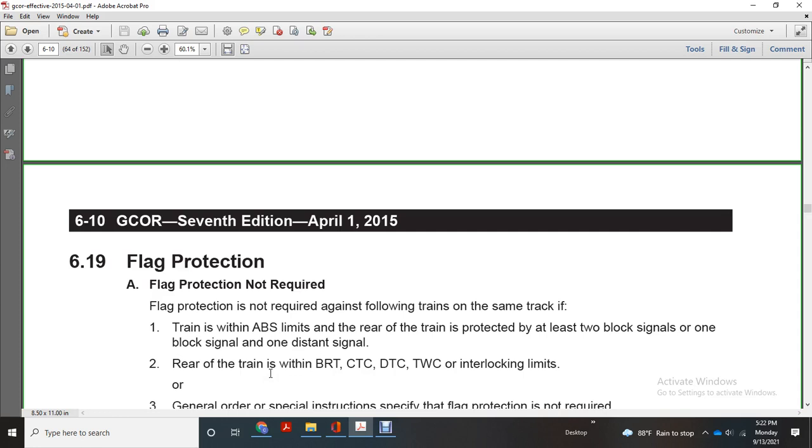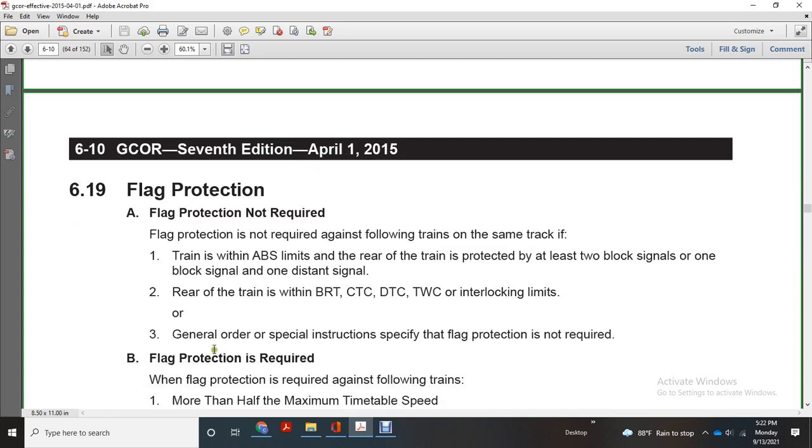Flag protection not required. Flag protection is not required against following trains on the same track if the automatic block signal system protects the rear of the train with at least two block signals, one or more block signals, or one distance signal; the rear of the train is within block registered territory, CTC, DTC, or train warrant territory; or control interlocking limits. Third, a general order or special instructions specify that flag protection is not required.